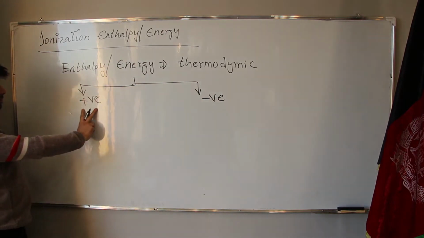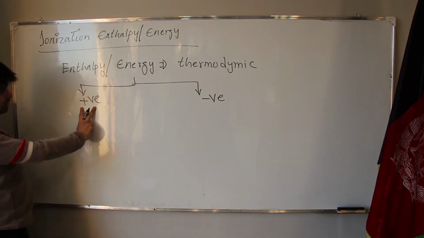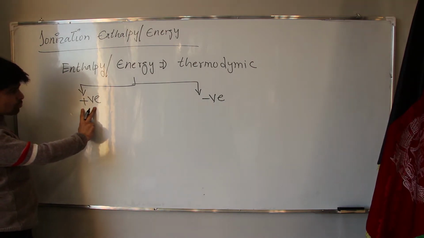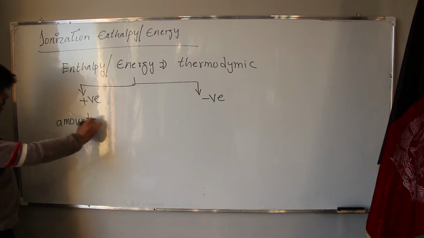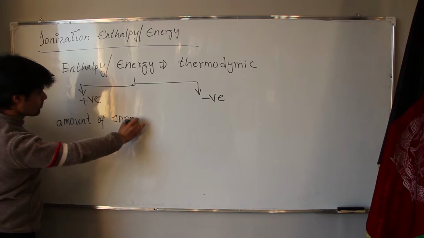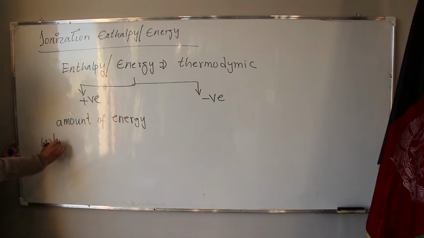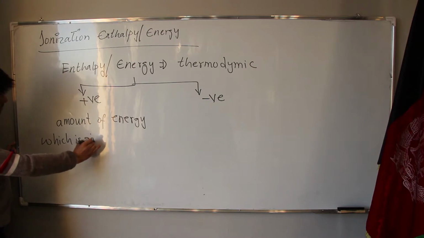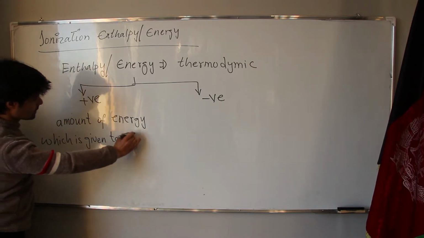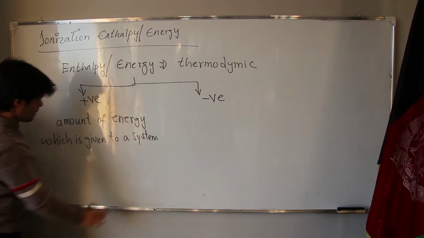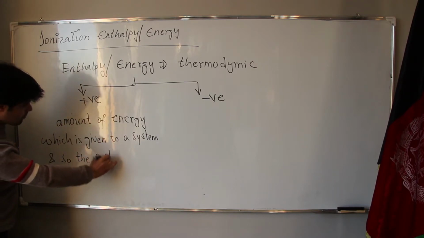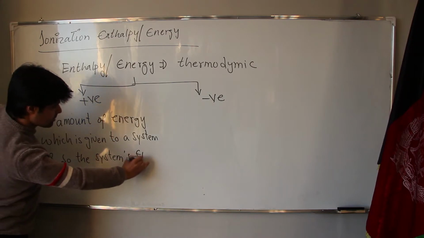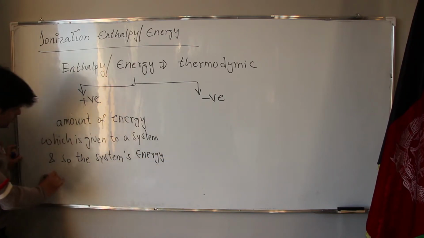Whenever we are talking about positive energy to a system, it is an amount of energy which is given to the system, and so the system's energy increases.